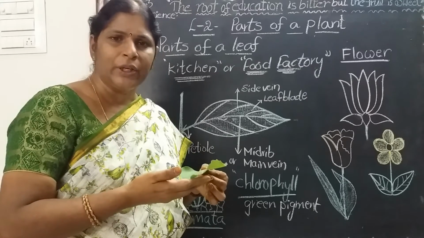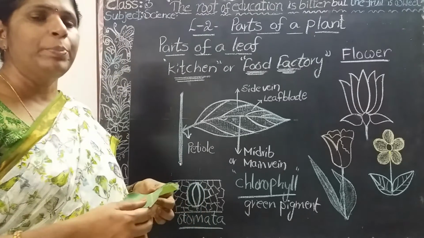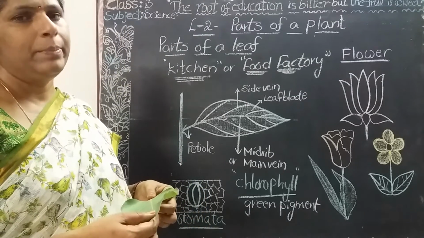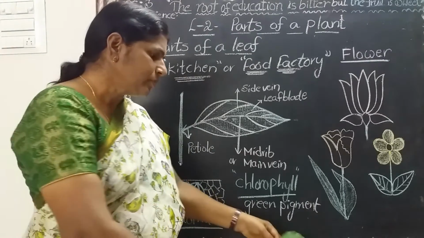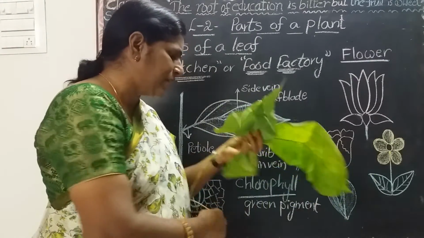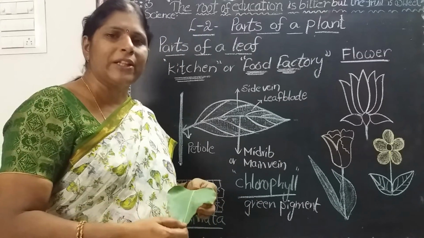Underside of the leaf. Is it clear? Okay, stomata are the breathing organs of a plant. Is it clear, children? Okay, what are the main functions of the leaf? Leaves prepare food for the plant.